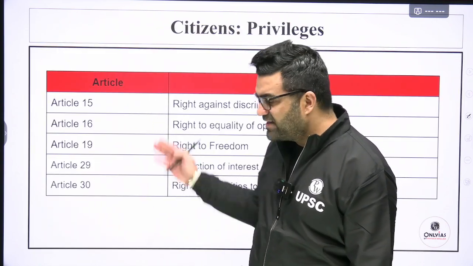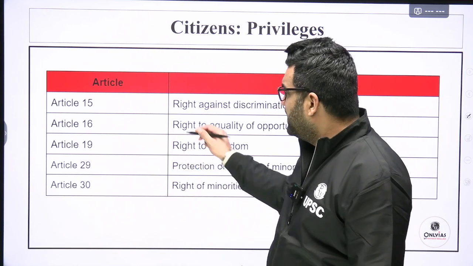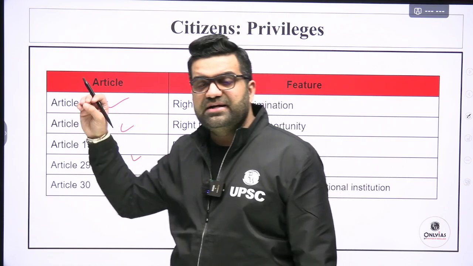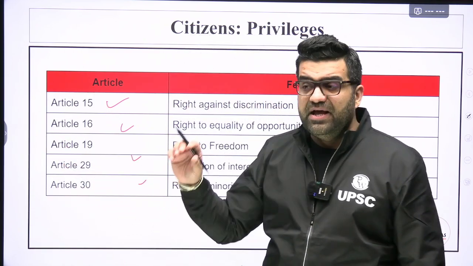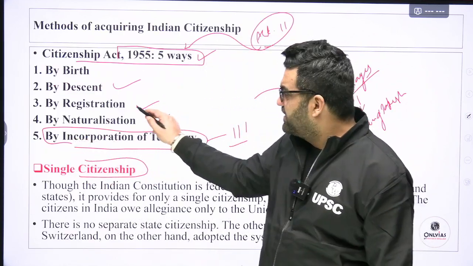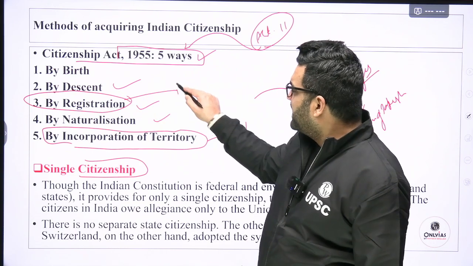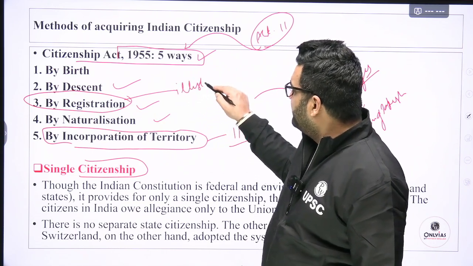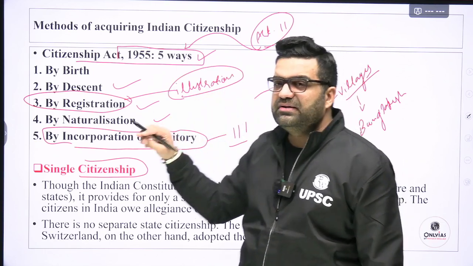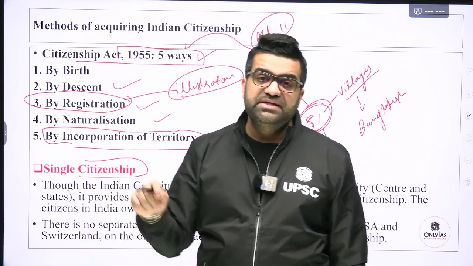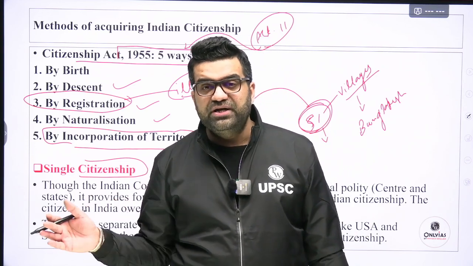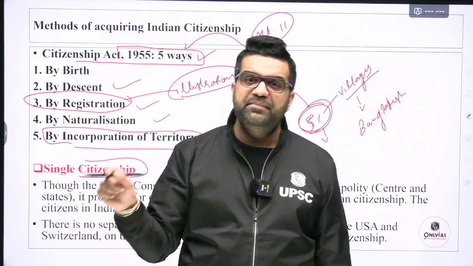Now let's move on to the agenda, the crux of this chapter. Many of you find it difficult to deal with the essence of these articles 5, 6, 7, 8, 9, 10, 11, especially when it comes to citizenship by way of registration. As you see here, this is a little tricky. So what I have done is I have incorporated date-based illustrations so as to explain to you, for example, the requirement that a person should have stayed in India for at least 12 years out of the 14 years preceding the immediate 12 months.